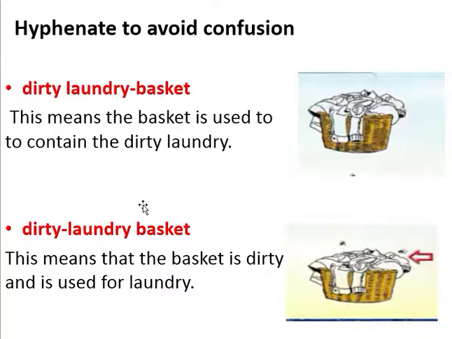So this means that the basket is dirty and is used for laundry. So the hyphen, can you see this? The hyphen is sometimes very essential or necessary to avoid any confusion, and it gives the clear meaning of the word.